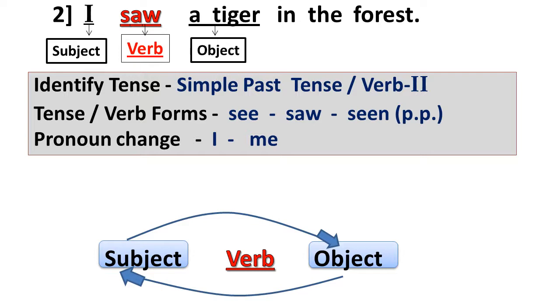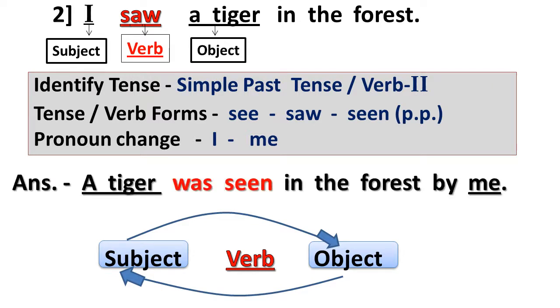Pronoun change: I is the subject as a pronoun, and it will be changed to me. Now its answer is: a tiger was seen in the forest by me. Here we change the place of subject and object, and we change the form of the verb.